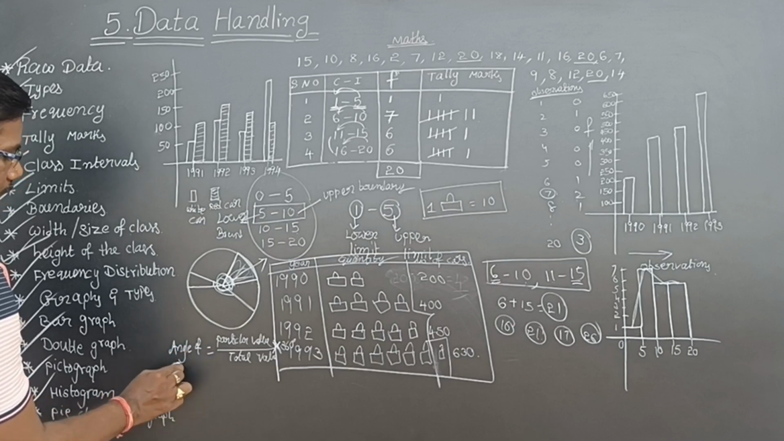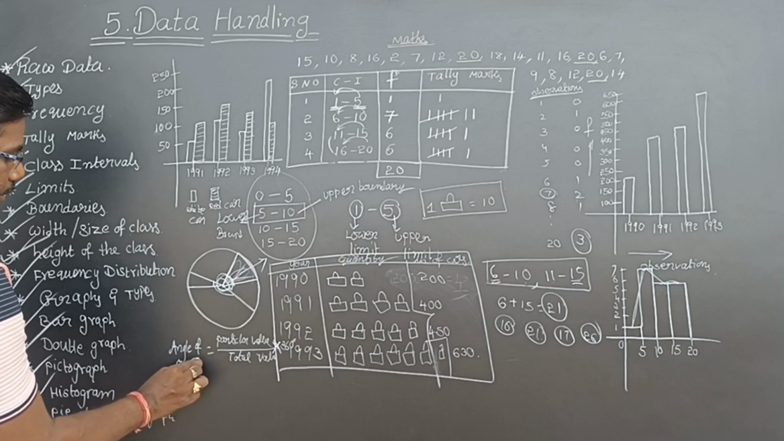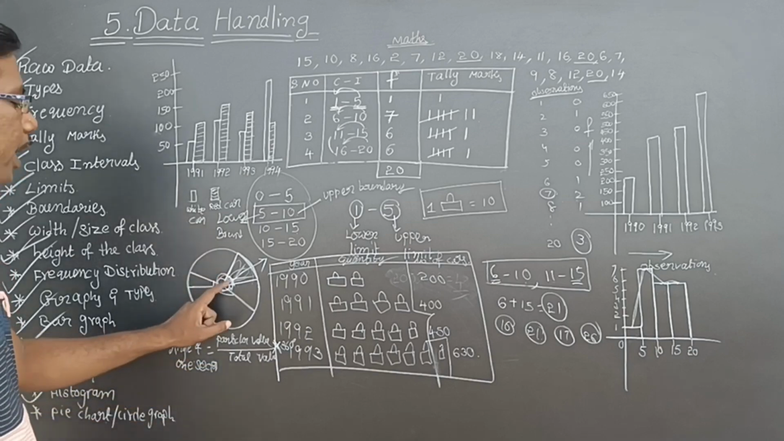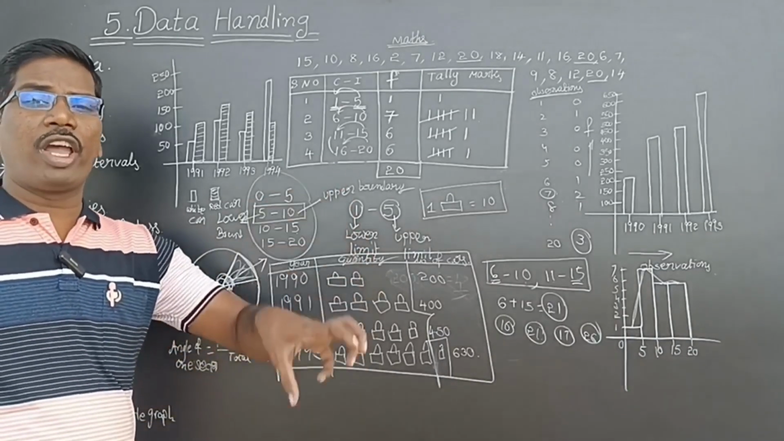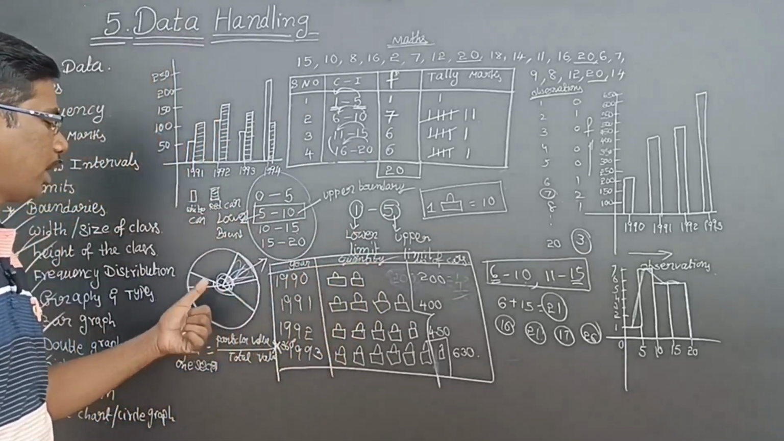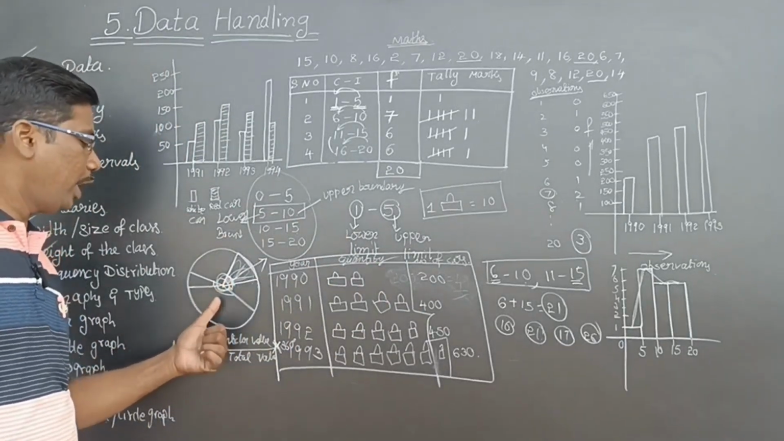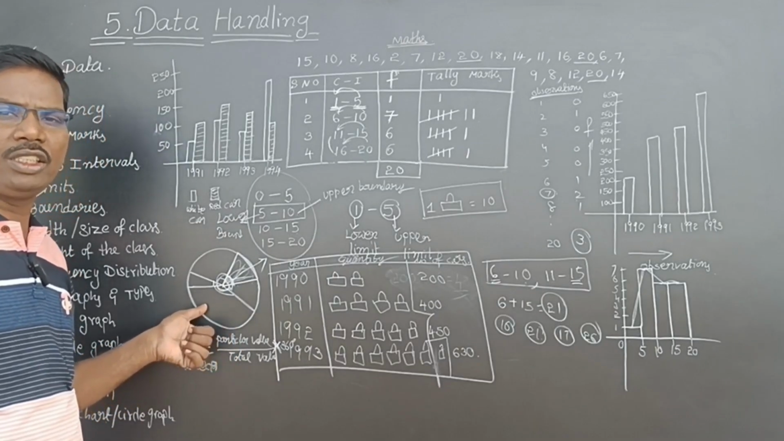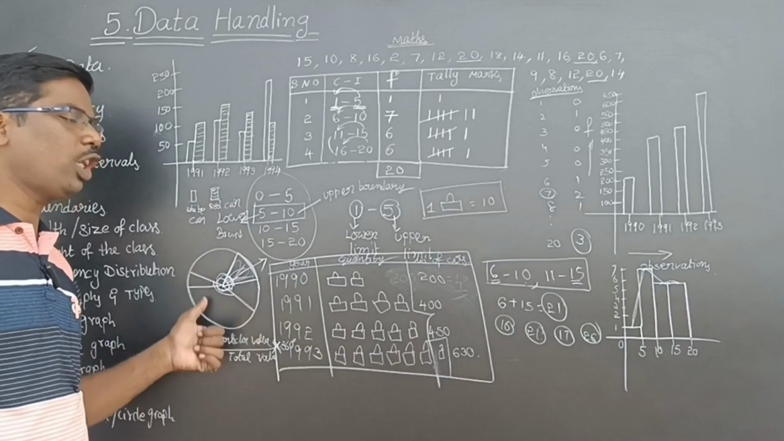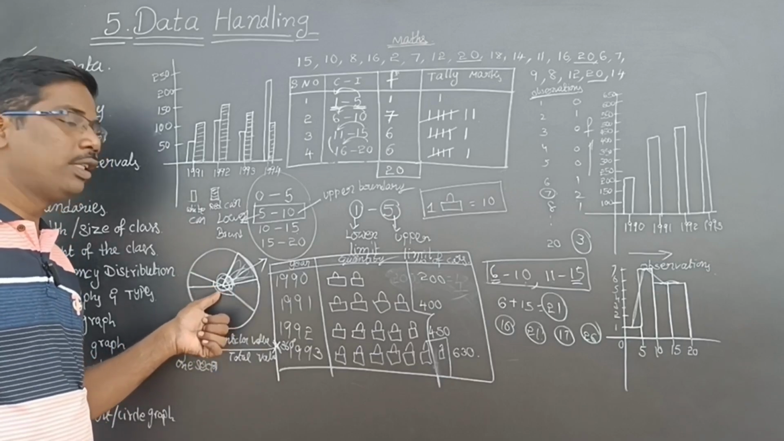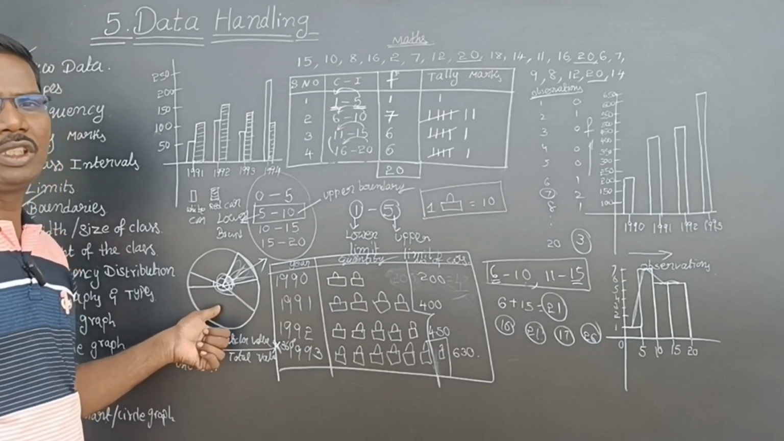The angle of one particular sector: if you want any sector, it is that particular value divided by the total value, into 360 degrees. That gives that sector's angle. If I take this angle, this value will be representing something. So this value by the total value into 360 degrees gives me the angle of this big sector.